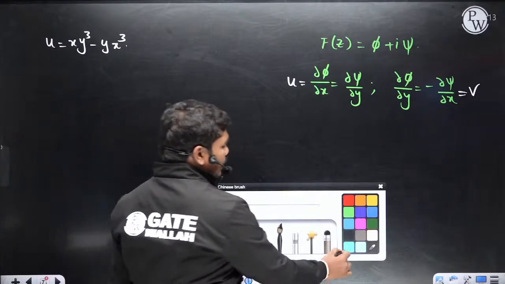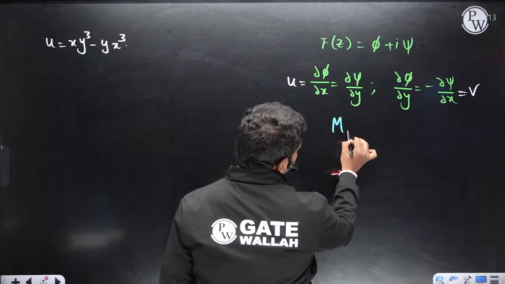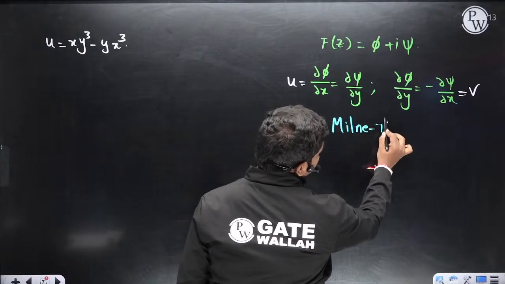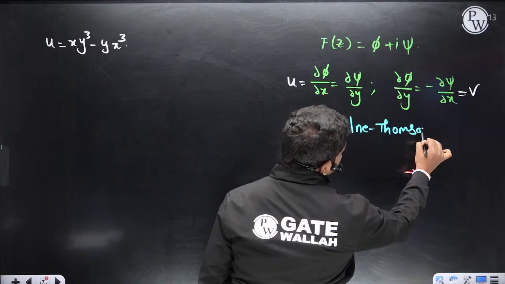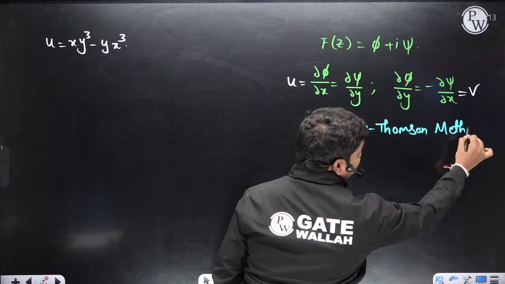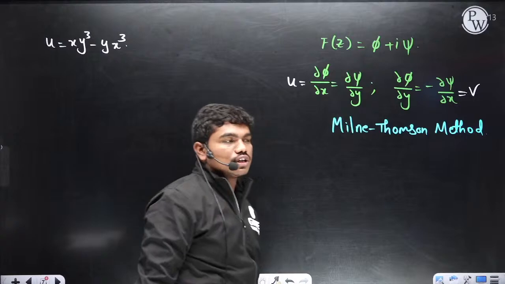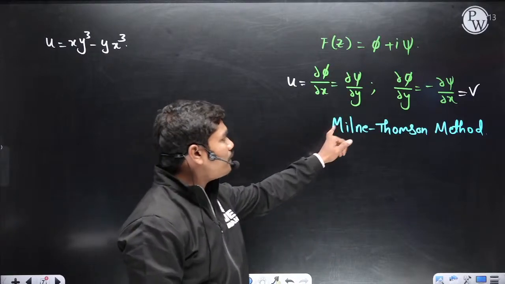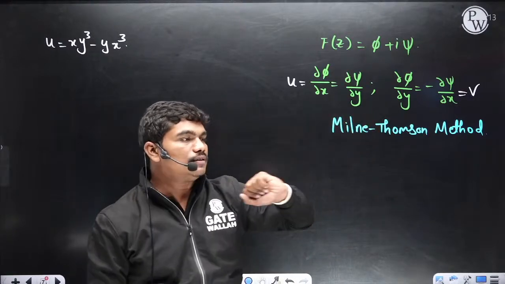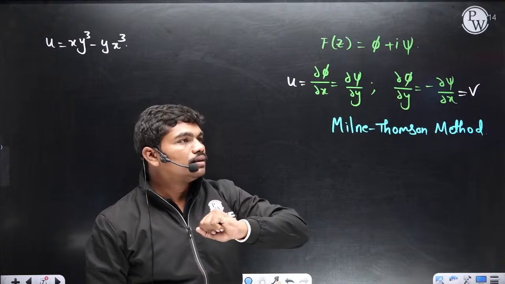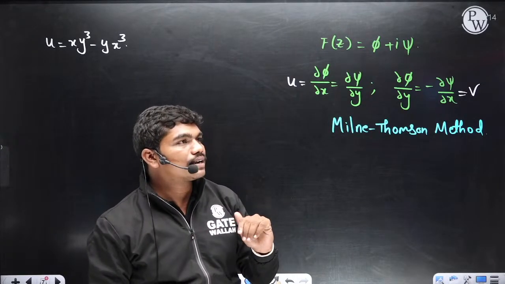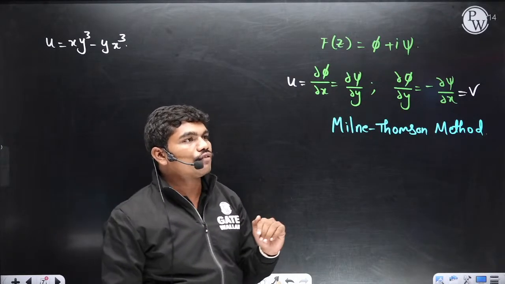Now tell me one thing, there is one method which is called Milne-Thomson method. How many of you remember this? So type in the chat box Milne-Thomson method, which is one very important method for potential flows also. How many of you have seen this method, Milne-Thomson method? Himanshu, Nirvan, Manikya, Abhishek, Sudipta, Arun, all of you?